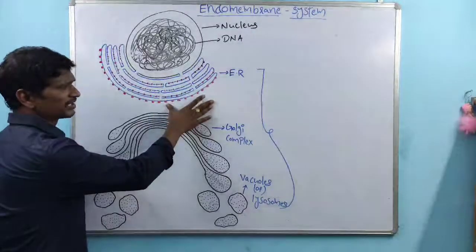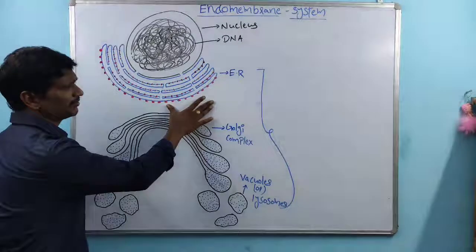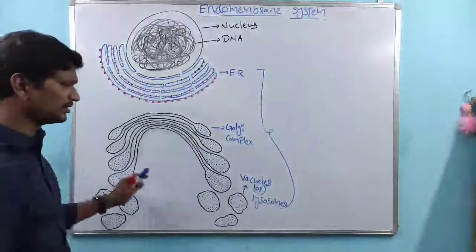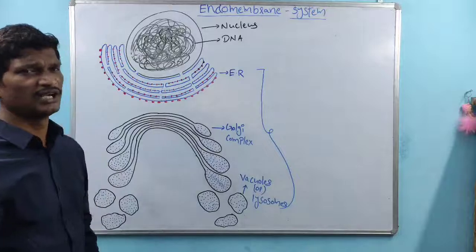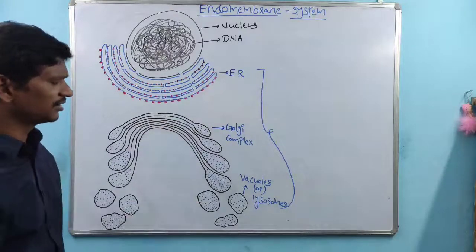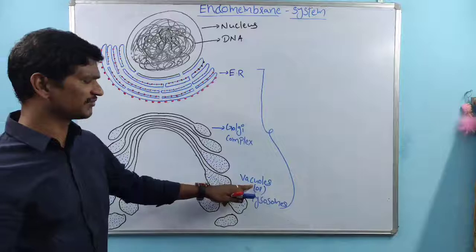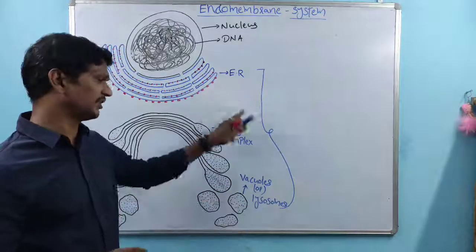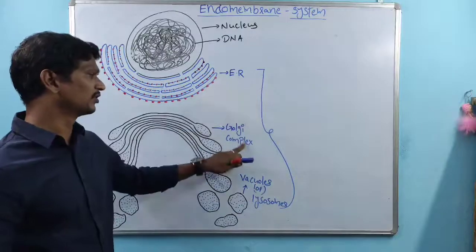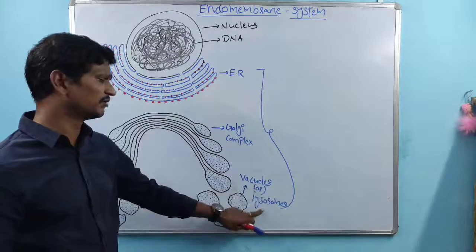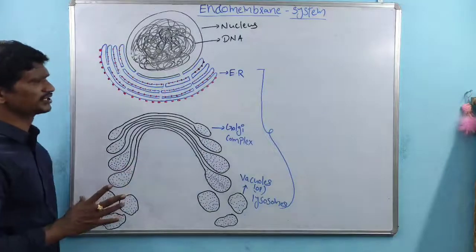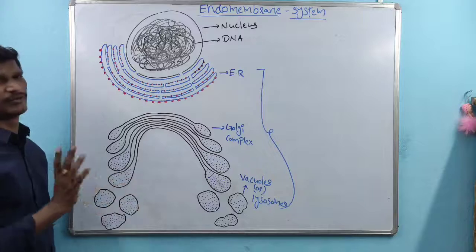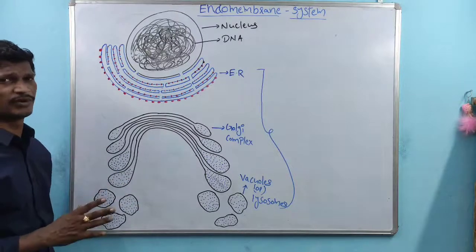The very first part is the endoplasmic reticulum. Below that, there is the Golgi complex, and below the Golgi complex, vacuoles or lysosomes. So these are the three parts. Vacuoles are seen only in plant cells, and lysosomes are seen only in animal cells. That's the reason I said three: endoplasmic reticulum, Golgi complex, and, within plant cells, vacuoles, within animal cells, lysosomes. These three are included in the endomembrane system, right?